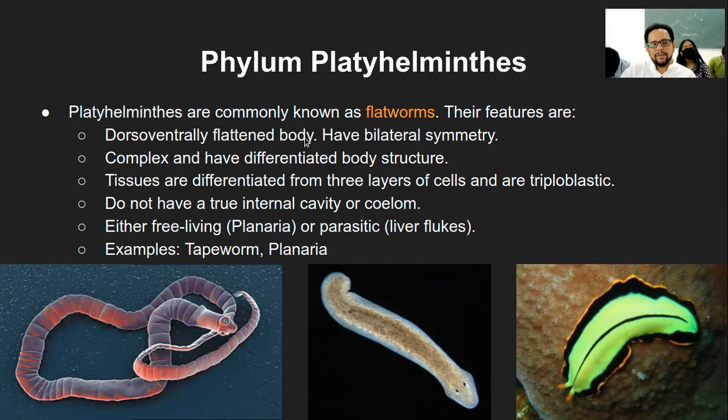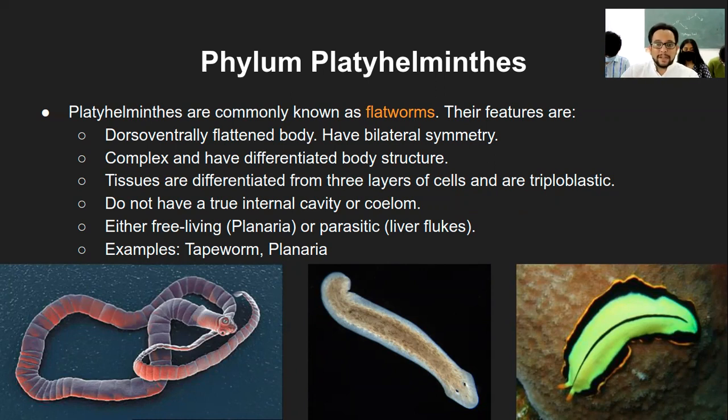So dorsoventrally flattened body. Dorsoventrally means dorsal is backside, ventral is the front side. So any organism you look at, their back is called as dorsal side, their front is called as the ventral side. Now in case of a dog, the upper part will be the dorsal side, that is the backbone side, and the lower belly part is the ventral side. This dorsoventral arrangement is present with most of the organisms. You name any organism or animal category, they will have this dorsoventral arrangement.